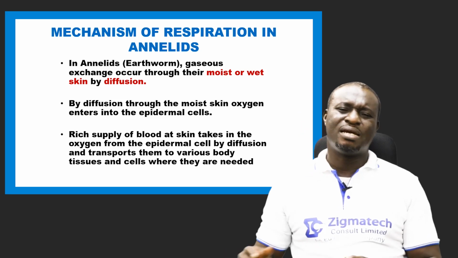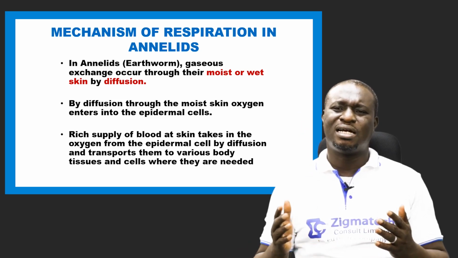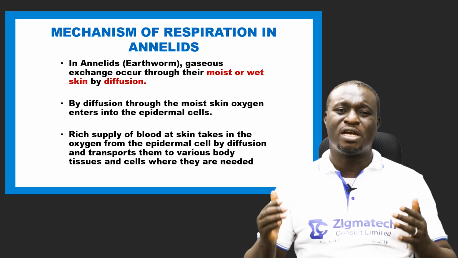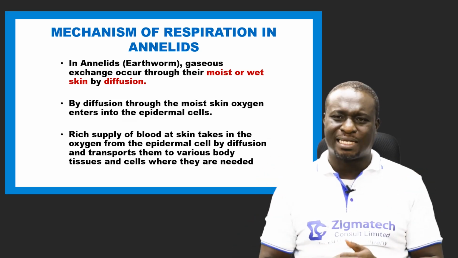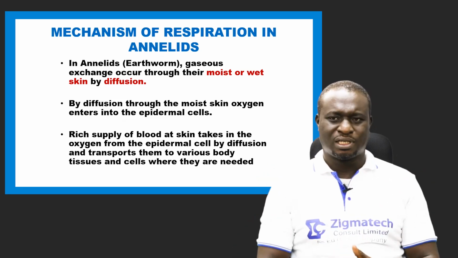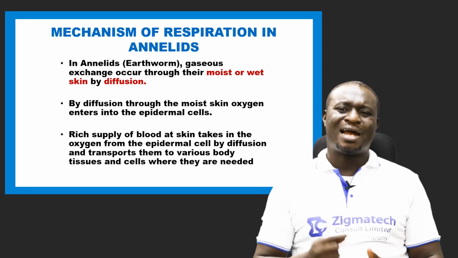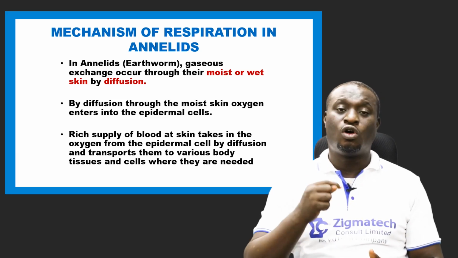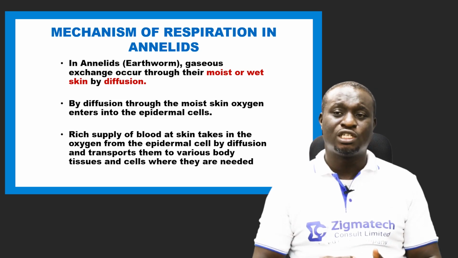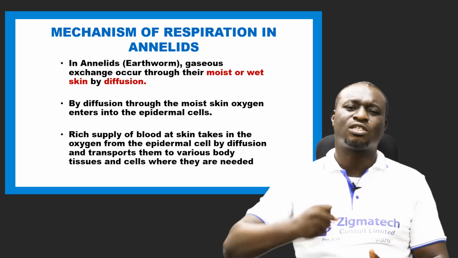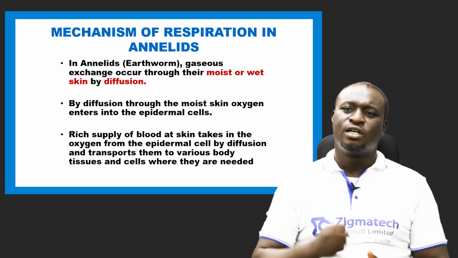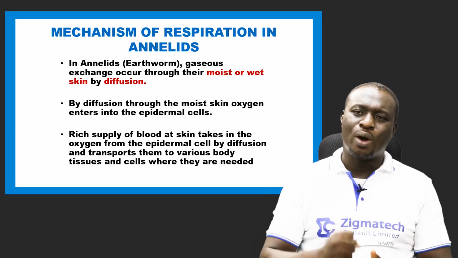The earthworm is one of the major examples of annelids. Now, the earthworm carries out gaseous exchange using its moist or wet skin.